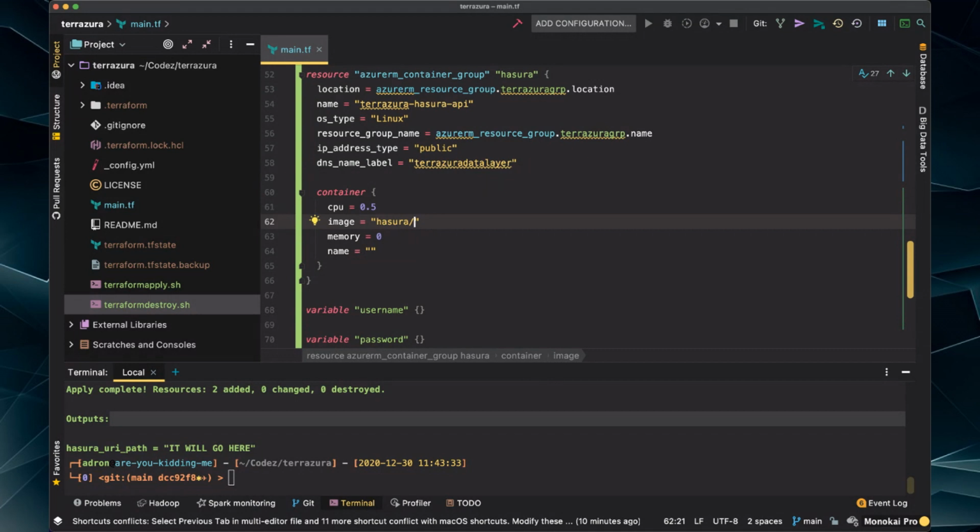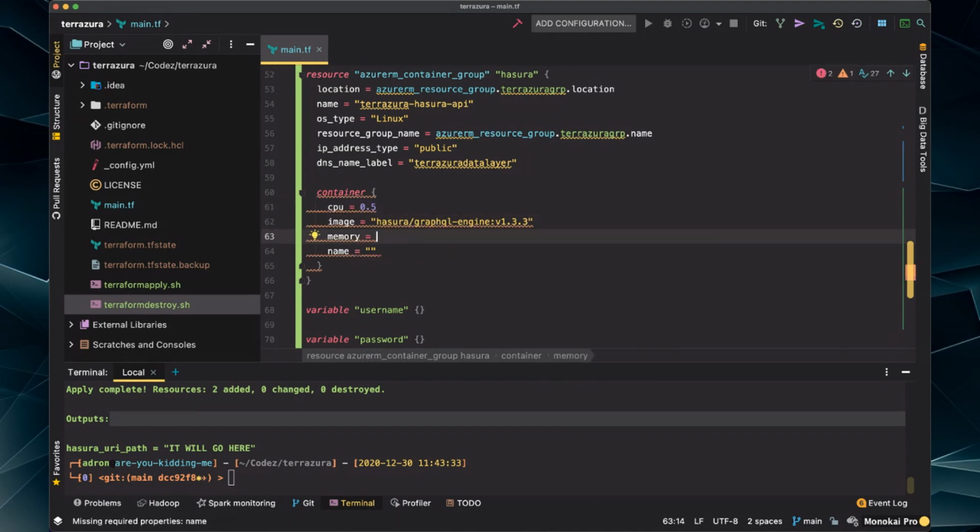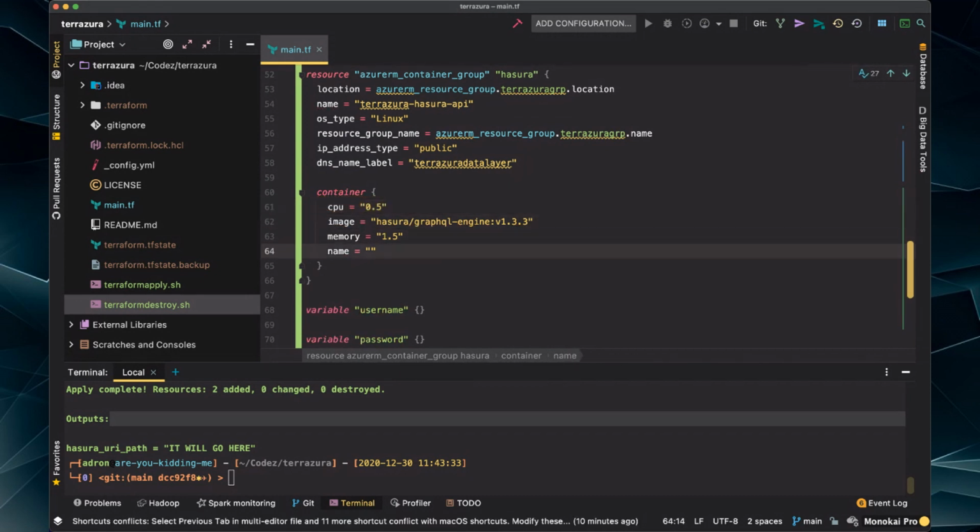Then I'm going to put Hasura GraphQL engine. This is the name of the image that's actually out there on Docker Hub. I'm going to go with 3.3. I think that's the one I want, unless something has changed in the last, hot 10 minutes, which I wouldn't doubt. I mean, I seem to be behind on this stream for some reason, but it's pretty much the latest and greatest as far as I know. We will have a new version out pretty soon, though, so don't get too set in your ways. We've got great new additions coming, plus MySQL support and all sorts of things coming with Hasura. So if you're interested in that, be sure to check it out.